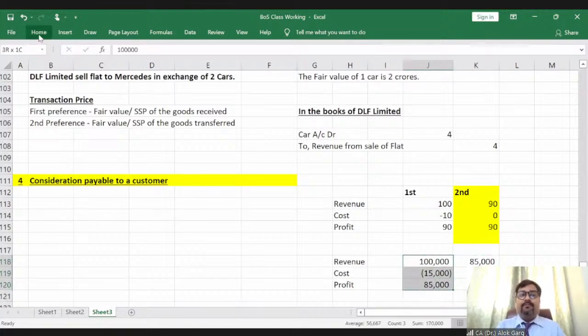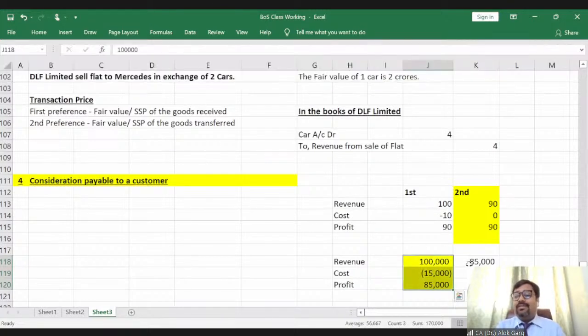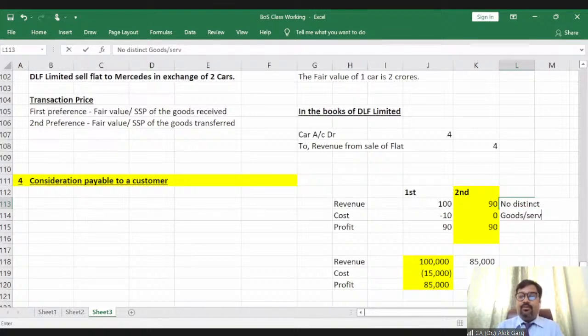So when there is a consideration payable to a customer and there are distinct goods and services, in that case, revenue and cost have to be recognized at gross. Okay. And when there are no distinct goods and services, then the consideration payable to a customer has to be netted off from the transaction price. Okay. I hope you all have understood this aspect.